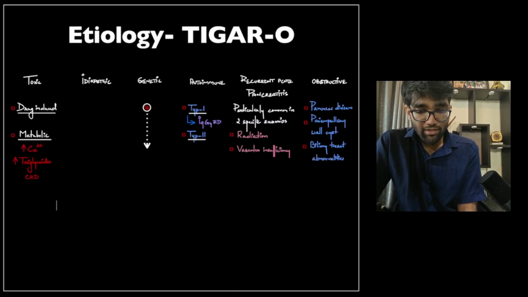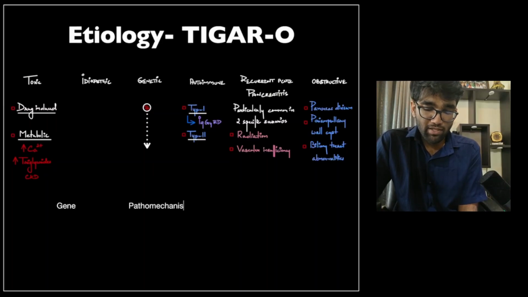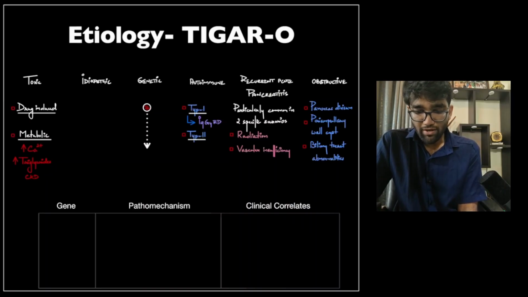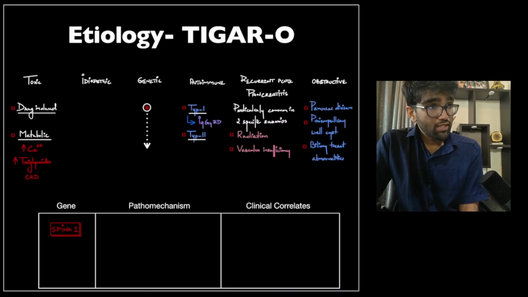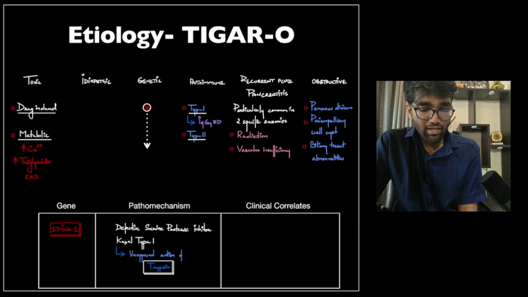Now, when it comes to genetic causes, these are the genes and the pathomechanisms that underlie such genetic pancreatitis, and these disorders have a very well described and often predictable clinical course. So we'll just go over that first. The first gene that can have a mutation in it is called SPINK1. SPINK1 actually encodes for serine protease inhibitor Kazal type 1.